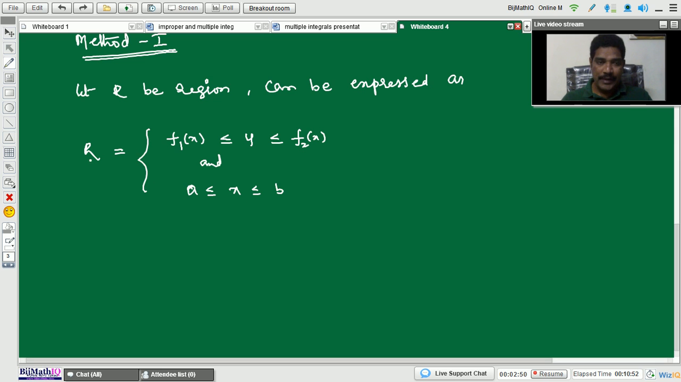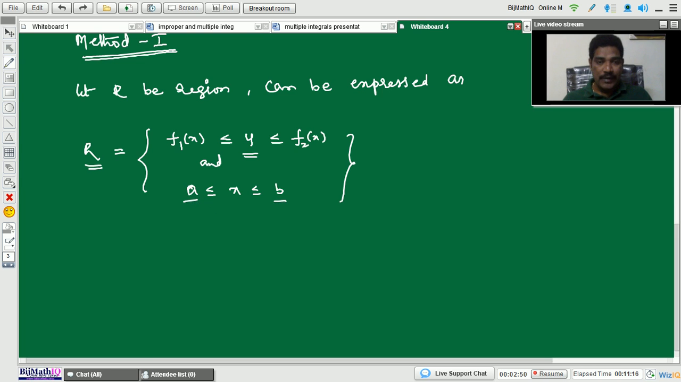Like this, the region capital R is expressed like this. That means y is the value that lies between two functions f1 of x and f2 of x, and x lies between two constants, small a and small b.